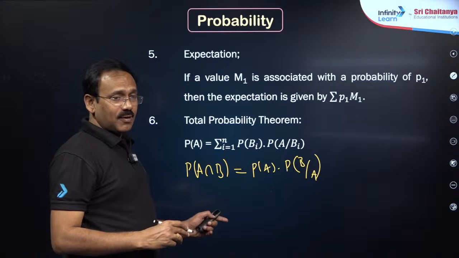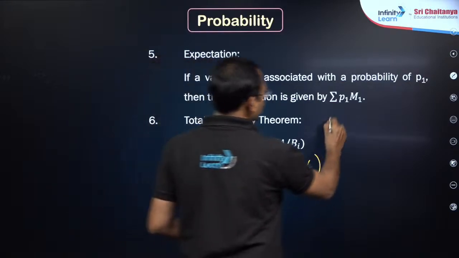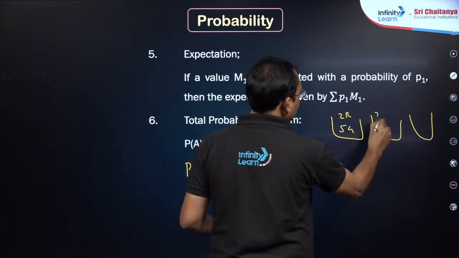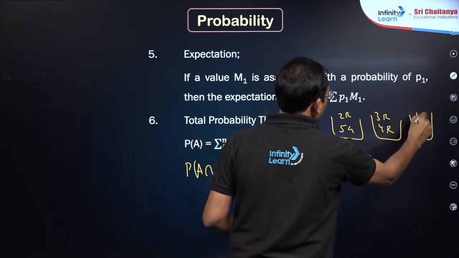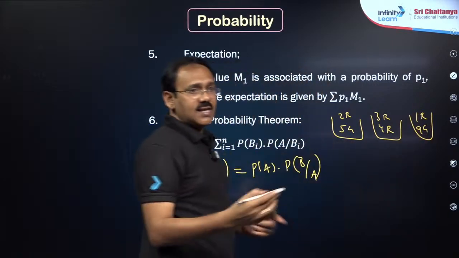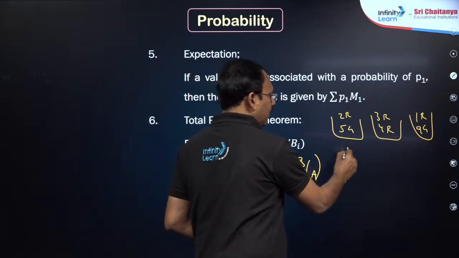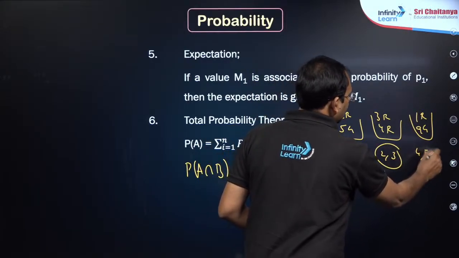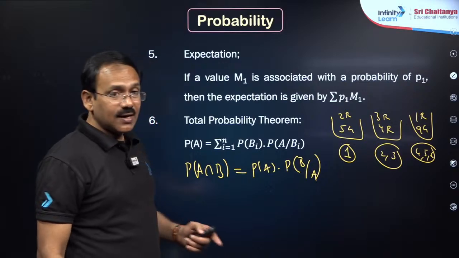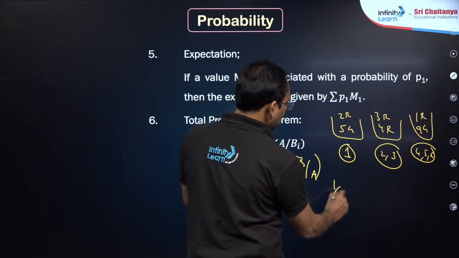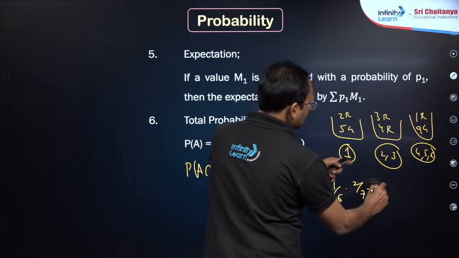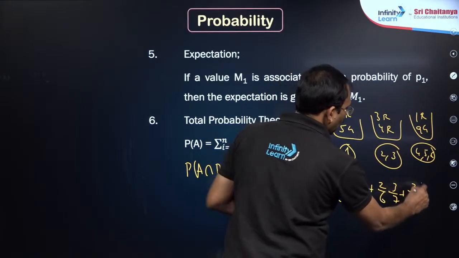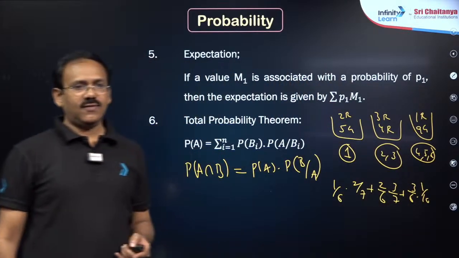Then my dear friends, total probability and Bayes theorem will be important. Suppose there are 3 bags here: 2 red, 5 green; 3 red, 4 green; 1 red, 9 green. A die is thrown; if 1 appears you take from here, if 2 or 3 appears you take here, if 4, 5, 6 appears you take here. What is the probability of getting a red ball? The chance to get this is 1 by 6 into 2 out of 7, this is 2 by 6 into 3 out of 7, this is 3 by 6 into 1 out of 10. This is total probability, my dear friends.